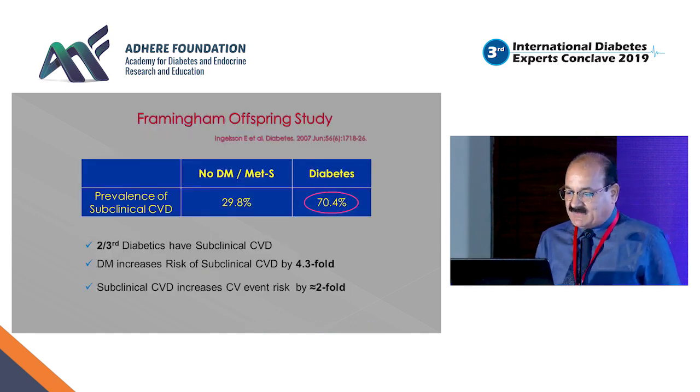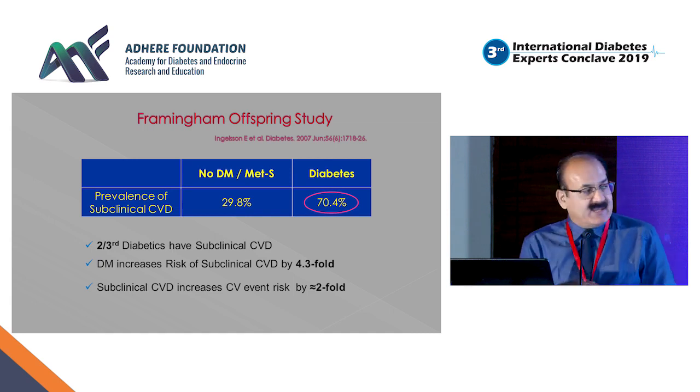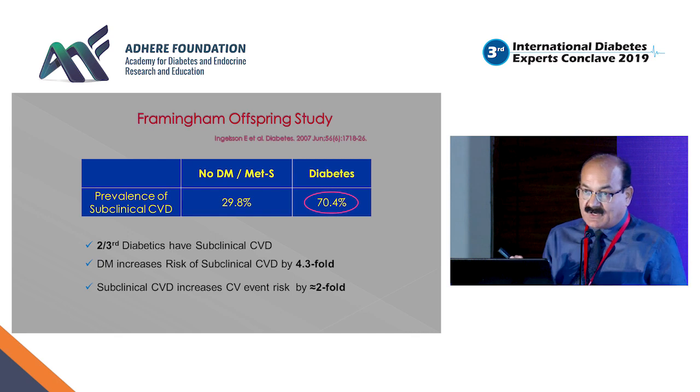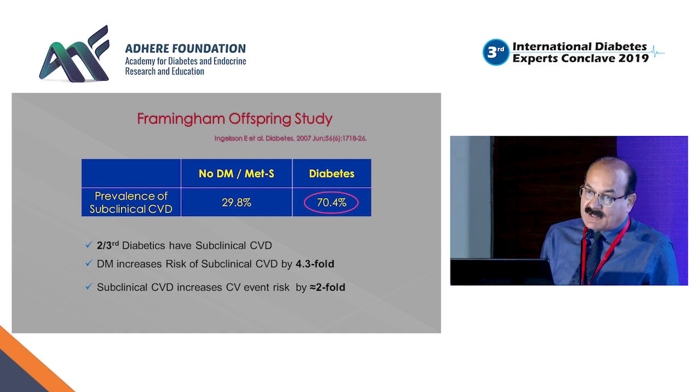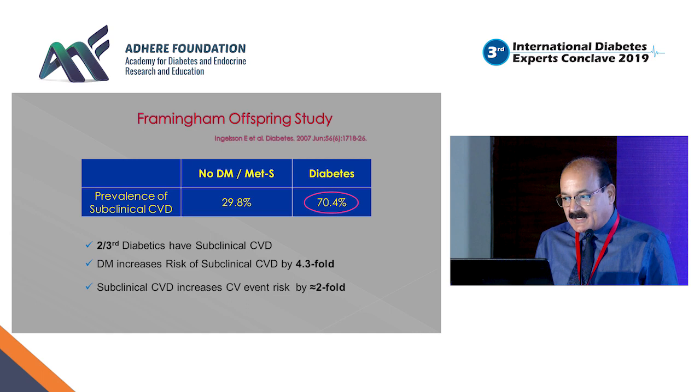Even the Framingham Offspring study said as early as 2007 that two-thirds of diabetics have subclinical CVD which may not manifest. You need to look for that. Diabetes increases the risk of subclinical CVD by almost fourfold, and what is much more important is that if you have non-manifest subclinical cardiovascular disease, it increases the overall CV event rate by again 2%.